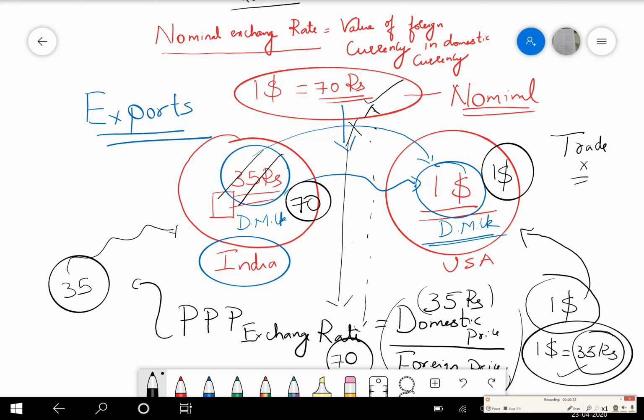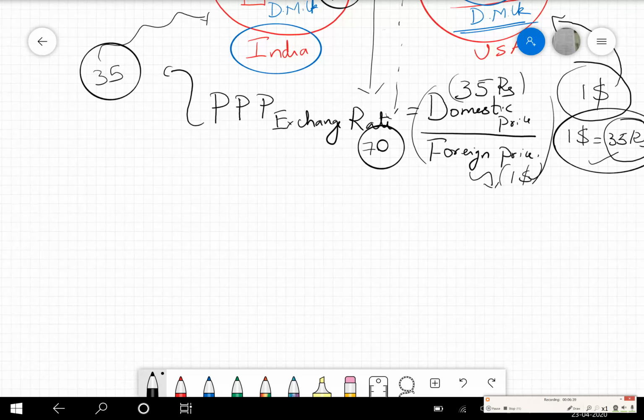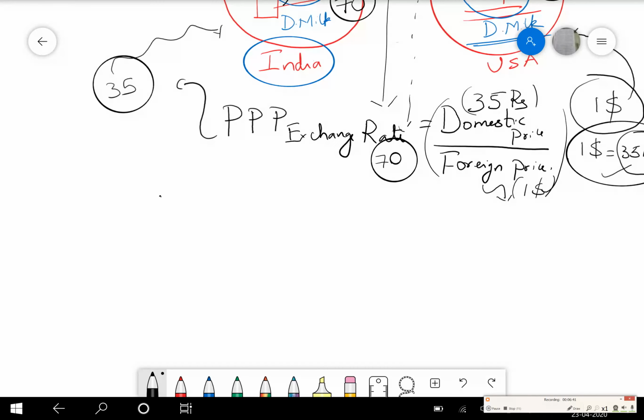Which country is exporting, which country is importing, that's a different aspect. But trade will be facilitated if there is a gap between the nominal exchange rate and the PPP exchange rate. That is a crucial understanding when we gauge trade. Now let's understand how to measure the trade competitiveness of a particular country.